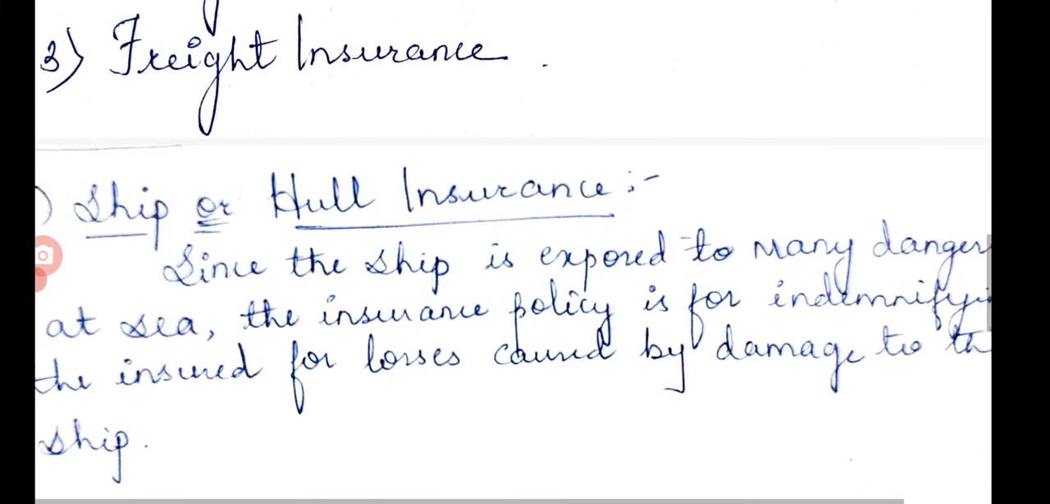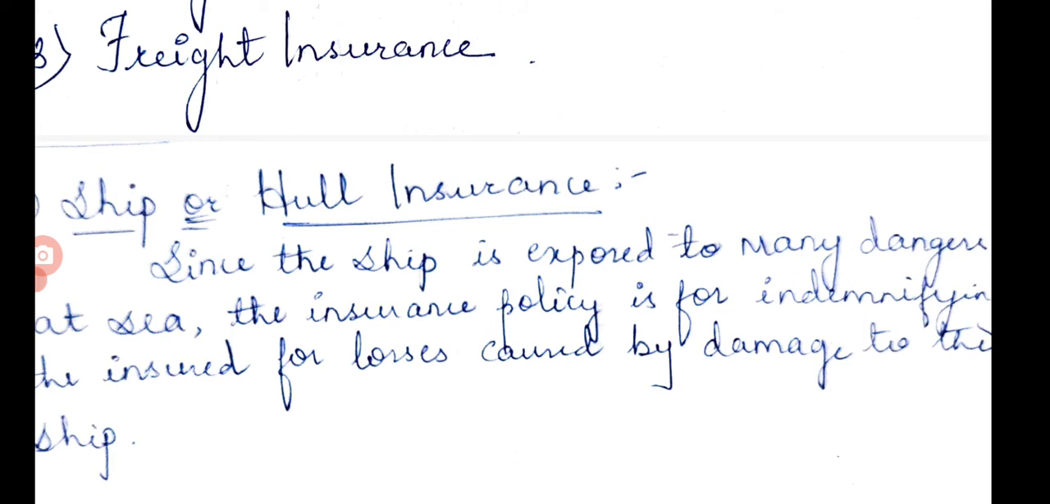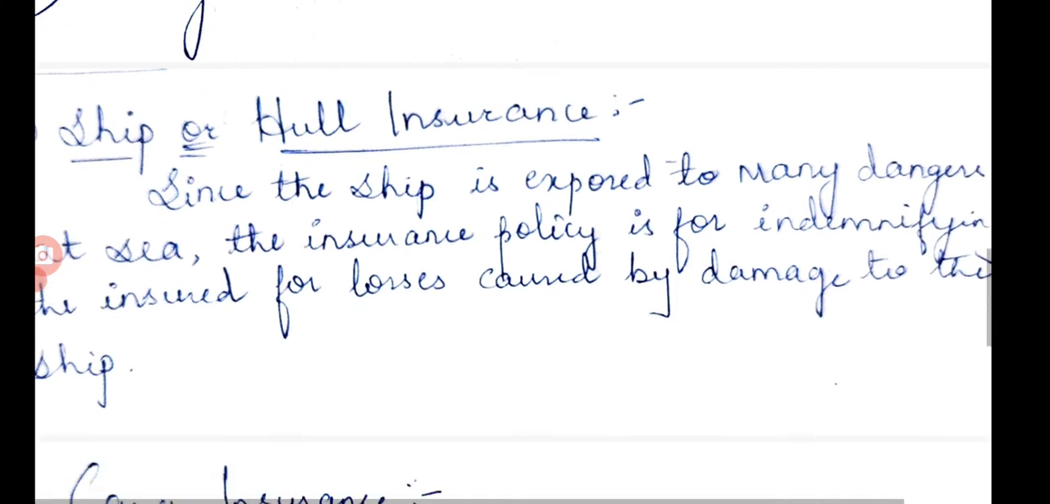Since the ship is exposed to many dangers at sea, the insurance policy is for indemnifying the insured for loss caused by damage to the ship. So if any damage to the ship is there, that insurance only. Okay, so this insurance is related to the ship.